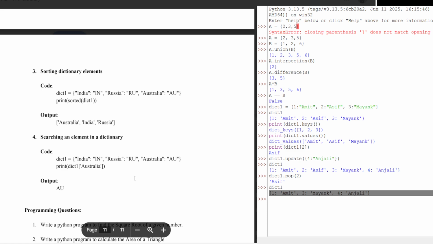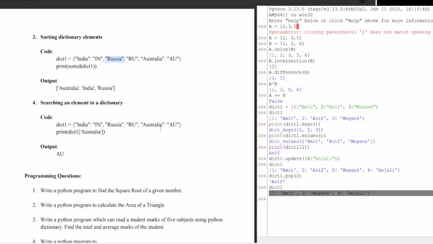Sorting a dictionary can be done using sorted. It will sort as per the key values: A, then I, then R. If I want to search, we have done this. This is indexing. If you pass the index, it will give you a value. This is what we have done.